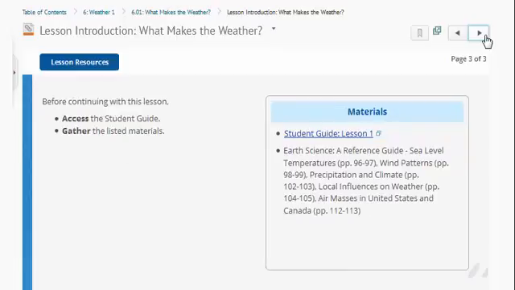On page 3 of the lesson introduction, you can find the student guide. I would suggest printing this or typing on it as you take notes. You may also find information on this topic in the Earth Science Reference Guide, which you can find from the table of contents. It's an e-book. It wasn't sent to your home.